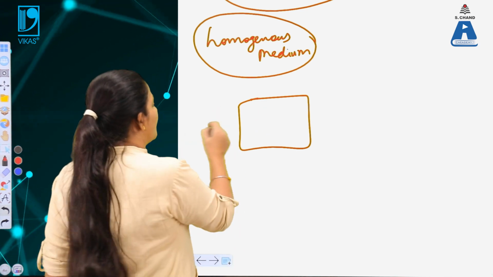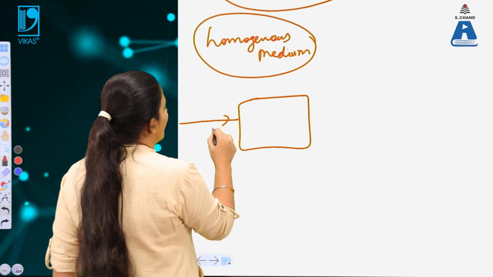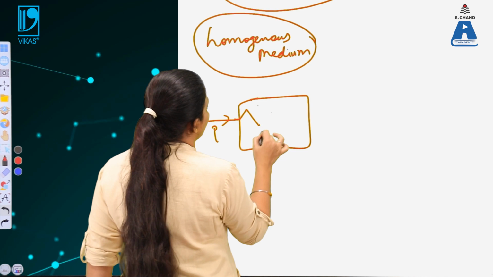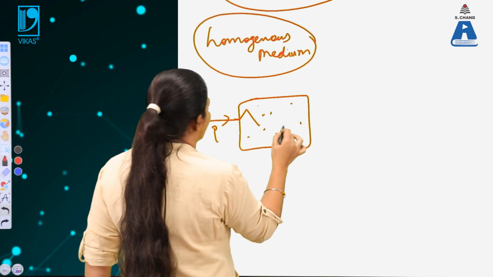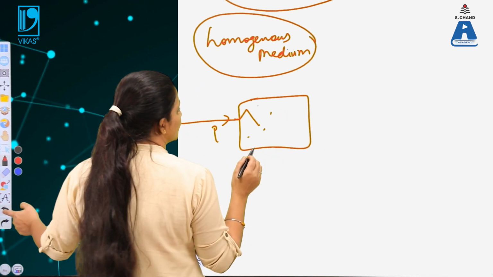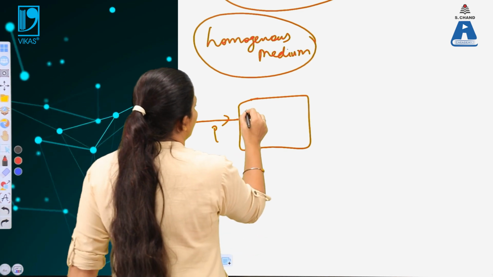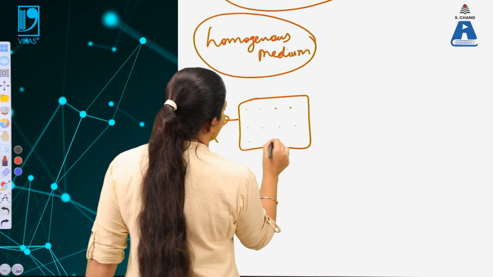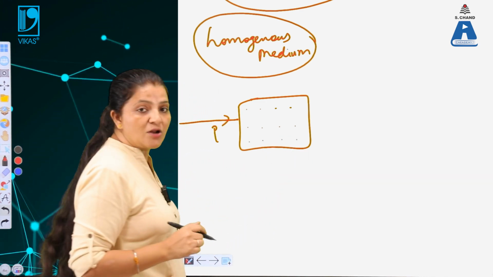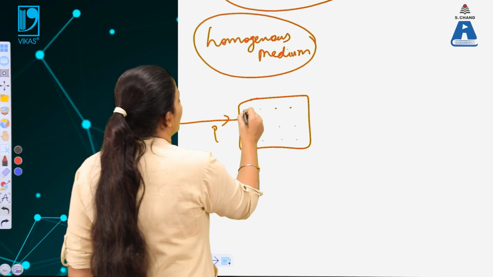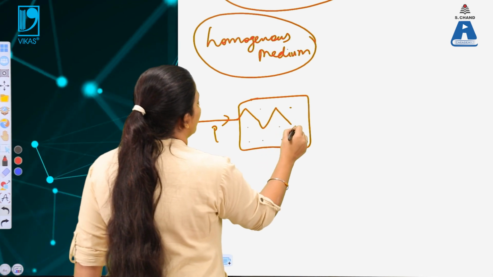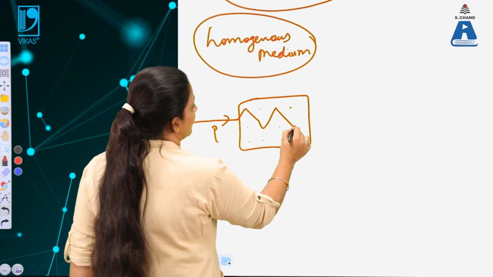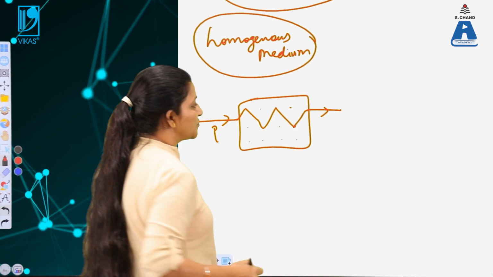When light enters this media, the particles are distributed homogeneously, equally spaced, and the light will suffer reflection and transmission in a proper way. After that, the light will get transmitted.